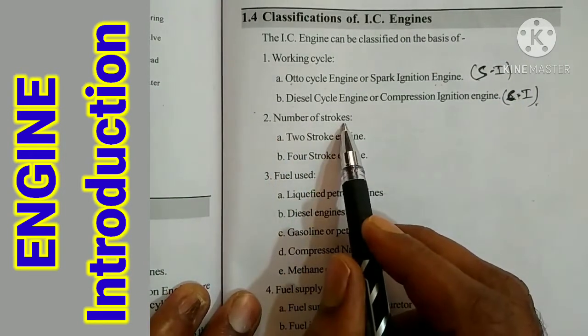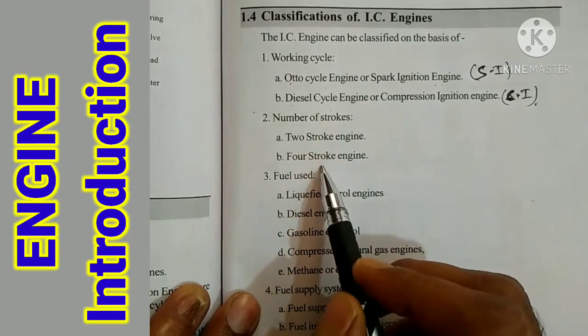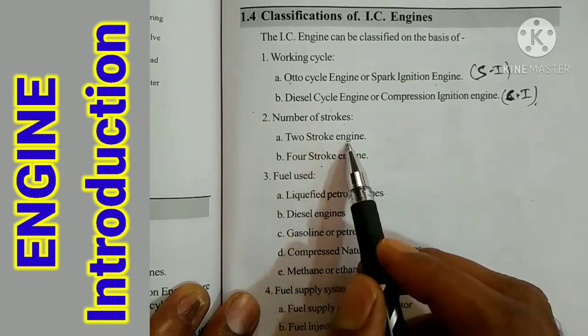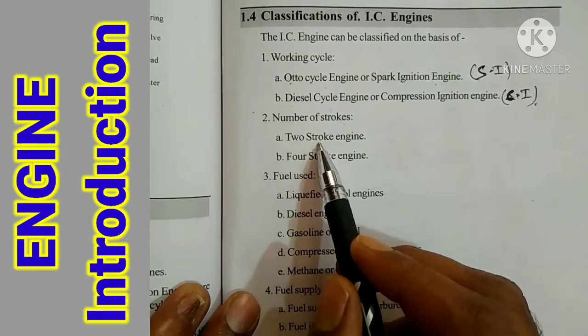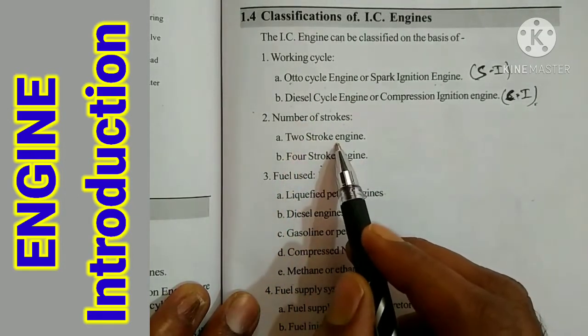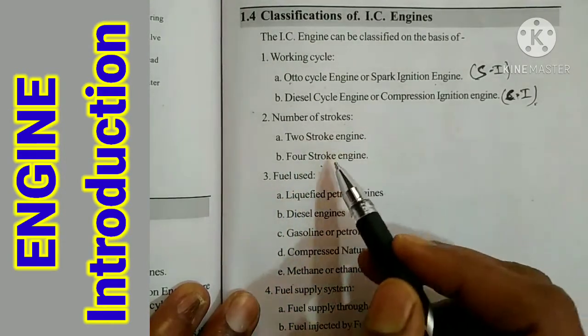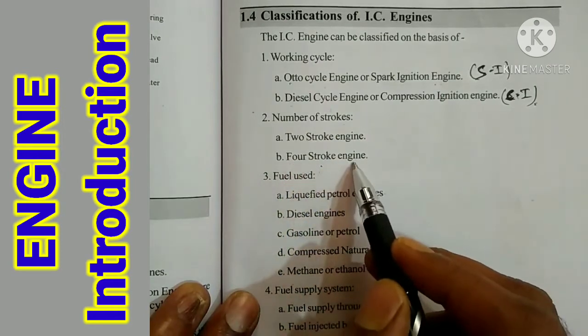Now, number of strokes. Strokes means, as I already told you, TDC to BDC is one stroke, or BDC to TDC is one stroke. In a two stroke engine, the piston moves two times up and down, that is called two stroke. Wherever the piston moves up and down four times, that is called a four stroke engine.